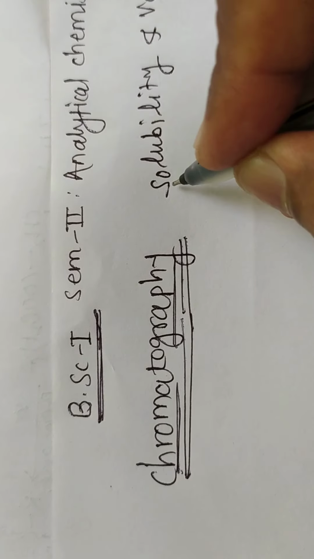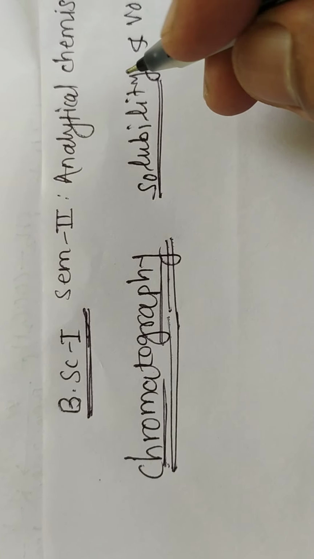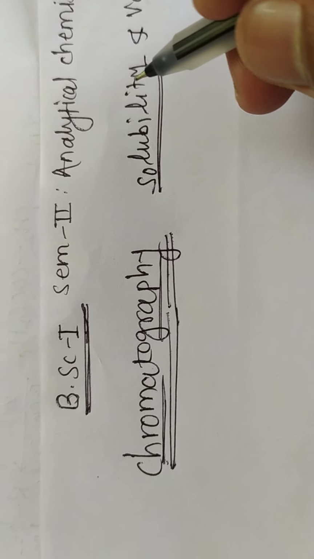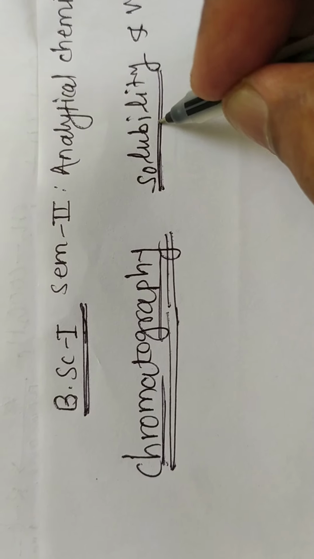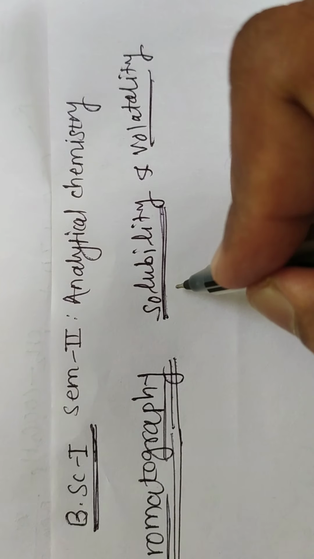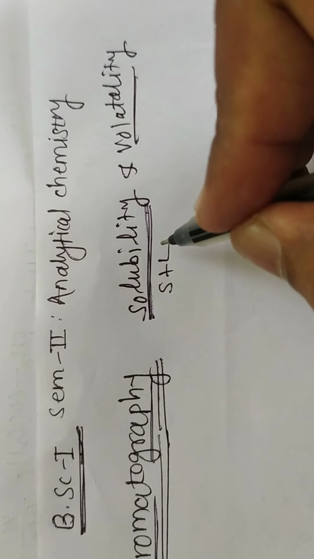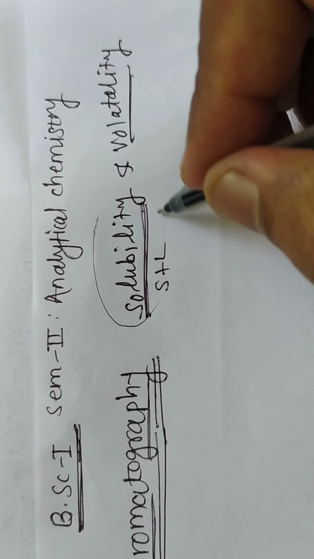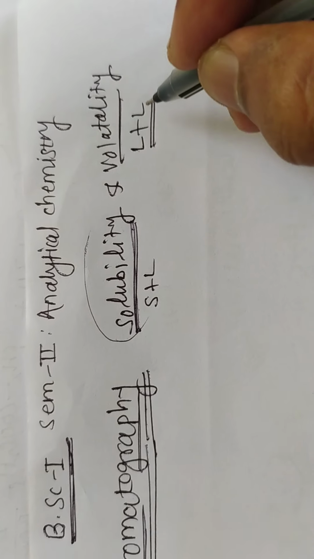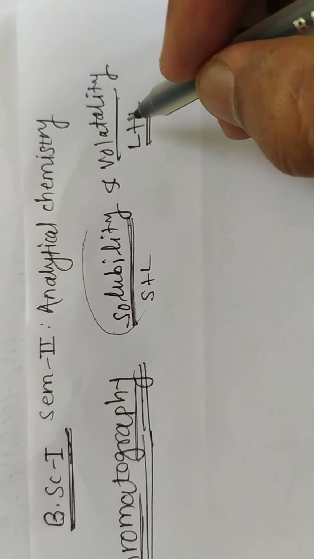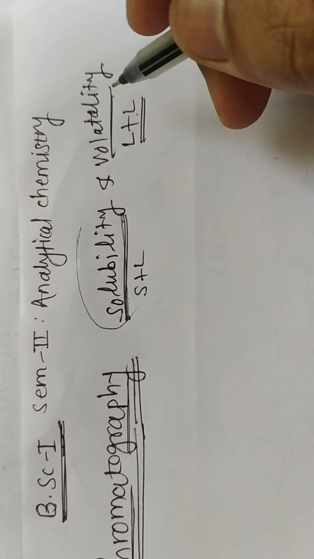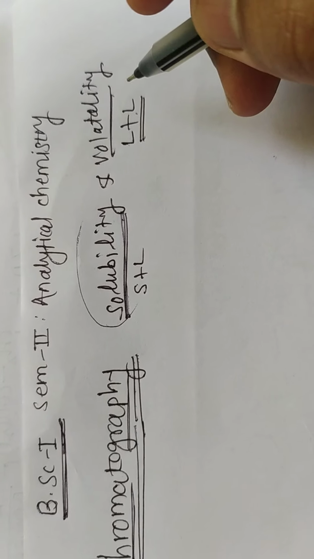Then what is meant by solubility? Suppose you are given an organic mixture, means two compounds are mixed and given to you for separation. Then this separation can mainly be carried out depending upon their solubility or volatility. If the given mixture is solid, it can be separated depending upon solubility, and if the given mixture is liquid, it can be separated depending upon volatility. Volatile means the liquid which boils above or below 100 degrees Celsius, means it is a volatile liquid.